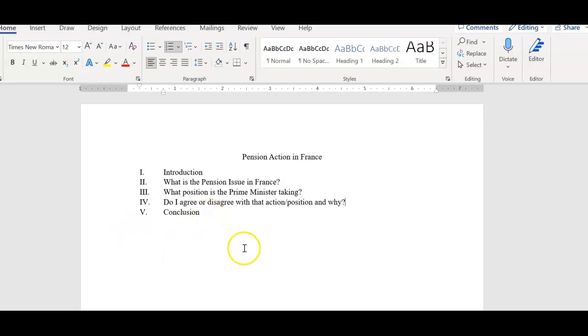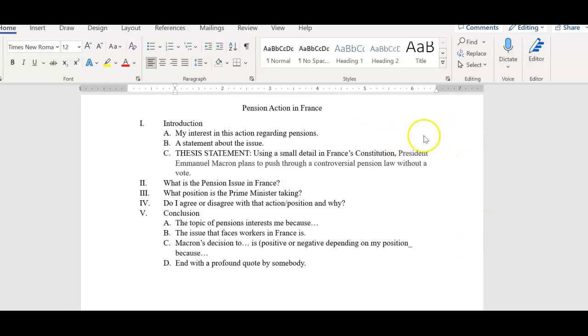Now, for this single source essay, I need to fill in a little bit of this, and I'm going to do that for you, and I'll be right back. Here it is. This is all that's required for the single source essay.